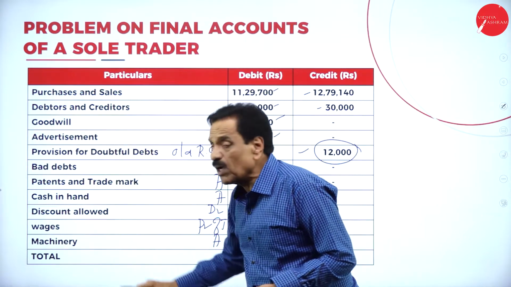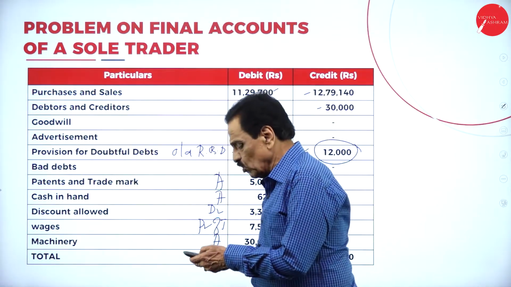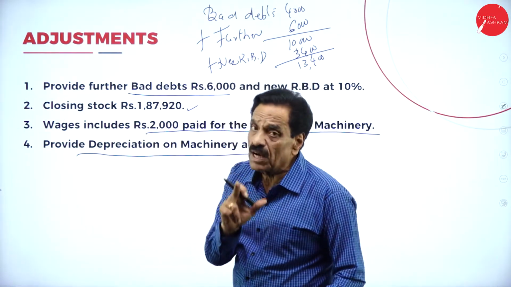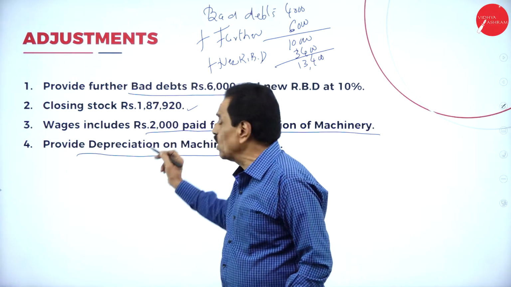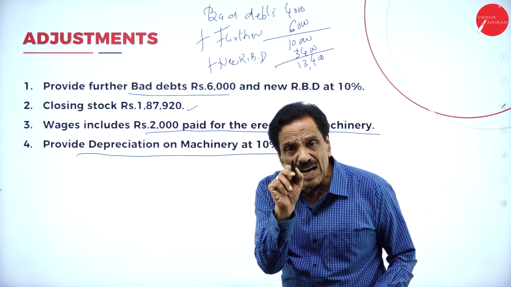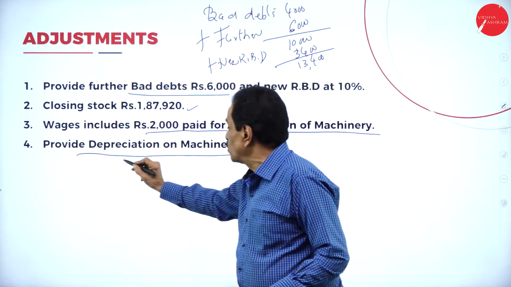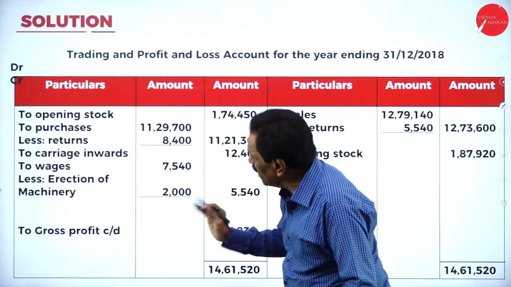While you are solving the problem, I will explain once again what all these items are. Then we will go to the problem. Closing stock, where will it come? Trading account credit side, then the asset side of the balance sheet. 2,000 deducted from wages, added to machinery, then only depreciation should be calculated. Be very careful. Provide depreciation at what rate? 10%.